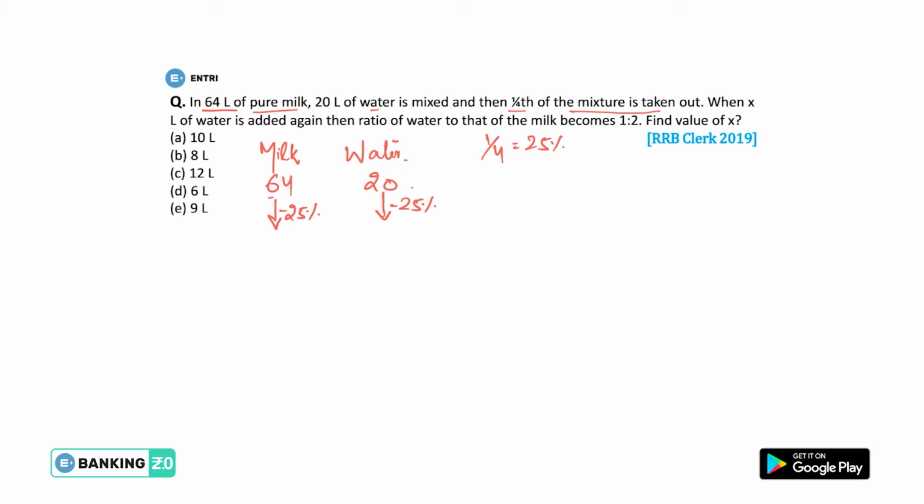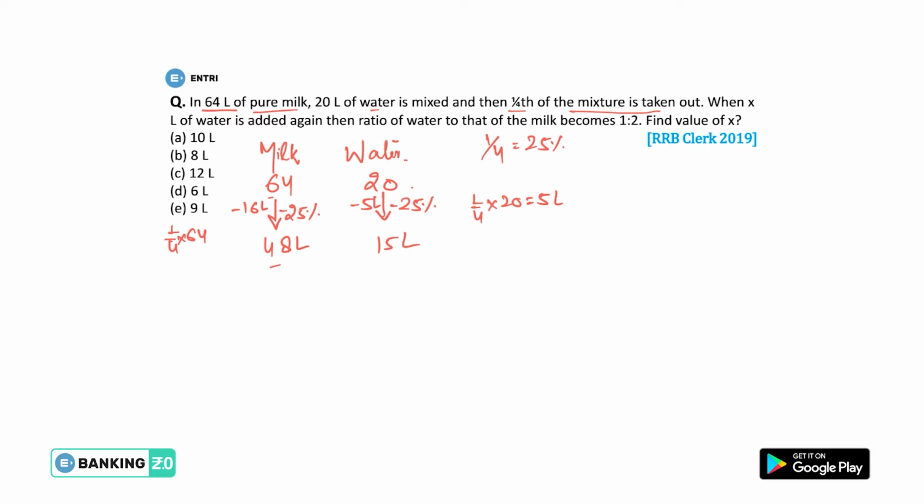So what will be the 25% of 64? Obviously it's 1/4 of 64, that means minus 16 liters will be taken out, and if we subtract this, we get 48. That means the remaining quantity of milk will be 48 liters. And what will be the value of 25% of 20 guys? That means 1/4 of 20, that means 5 liters. So minus 5 liters will be taken out. The remaining quantity will be 15 liters.